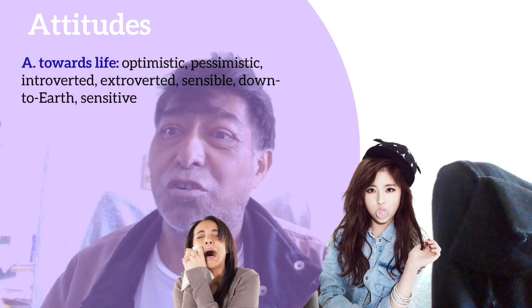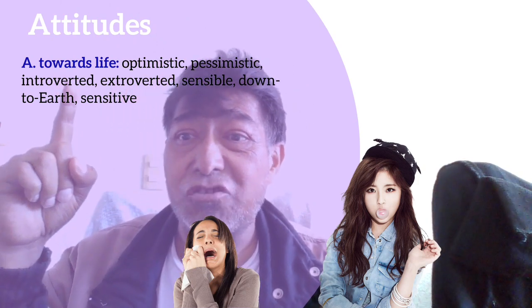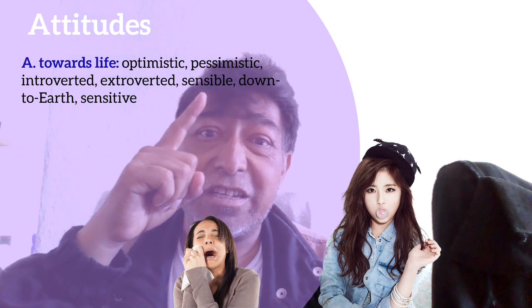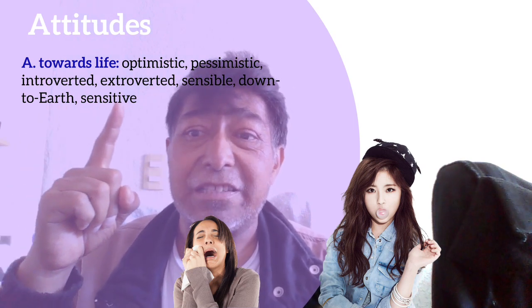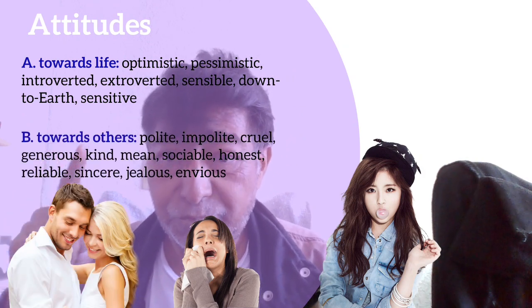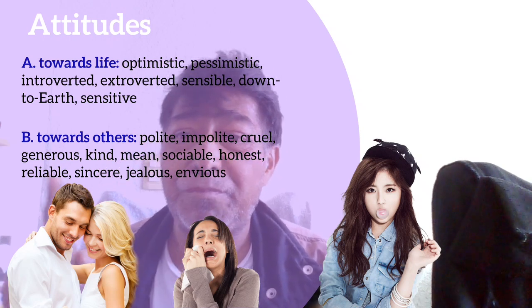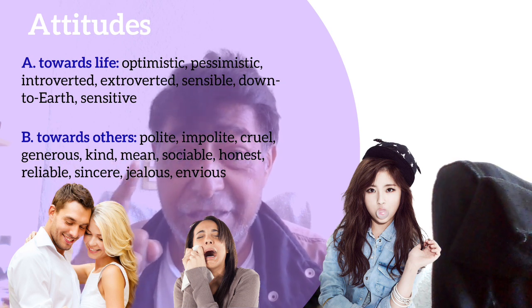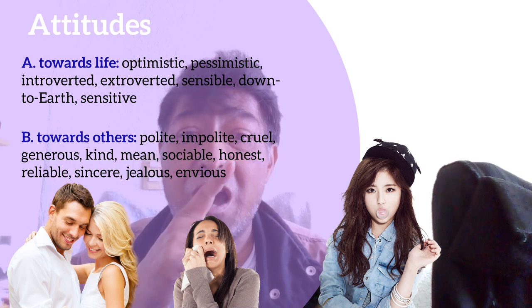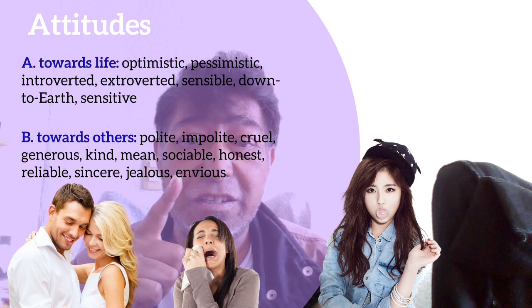So, attitude. Attitudes. Here we have this young girl. Towards life: optimistic, pessimistic, introverted, extroverted, sensible, down to earth, and sensitive. Okay? So B, towards others: polite, impolite, cruel, generous, kind, mean, sociable, honest, reliable, sincere, jealous, envious.